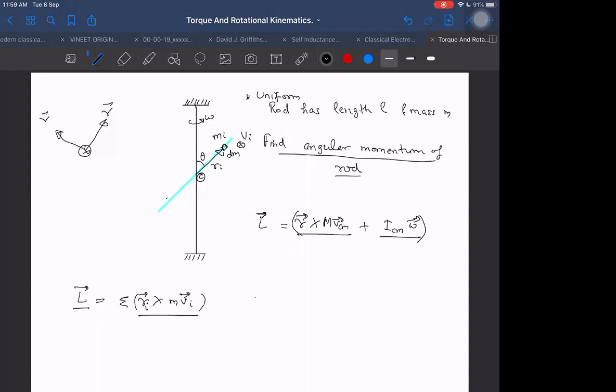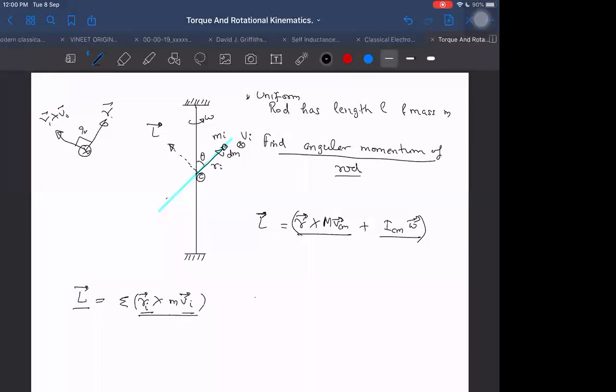It will be perpendicular to this, in this direction, not up. It has to be at 90 degrees to R_i as well as V_i, to both. So by the right hand rule, it will be coming out in this direction. This is the direction of the net angular momentum.